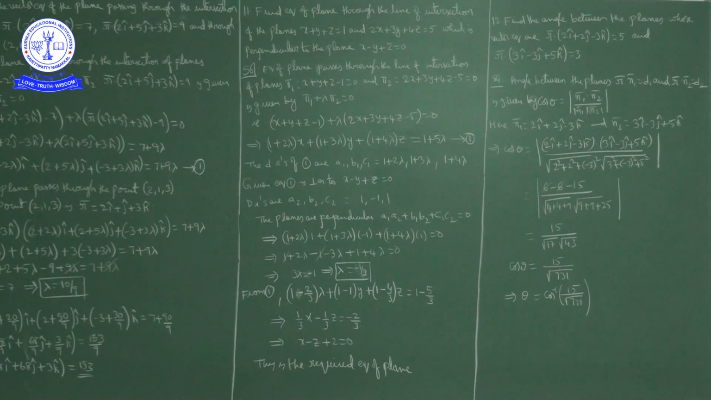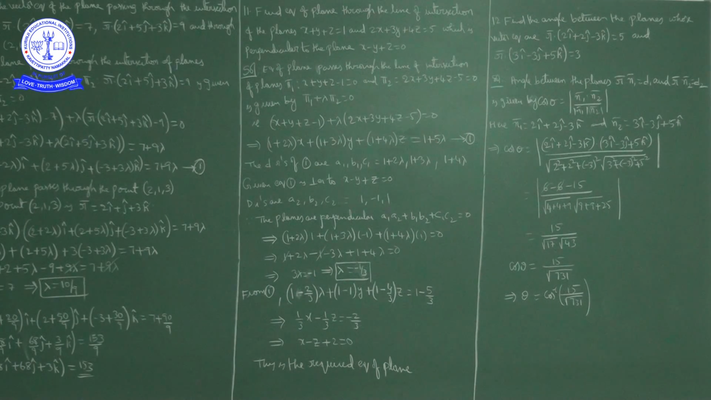Now after simplification this is 1 plus 2 lambda minus 1 minus 3 lambda plus 1 plus 4 lambda is equal to 0. 1 minus 1 cancels. Now 2 lambda plus 4 lambda is 6 lambda, minus 3 lambda is 3 lambda. So 3 lambda plus 1 is equal to 0, that is, 3 lambda is equal to minus 1. Lambda is equal to minus 1 by 3.